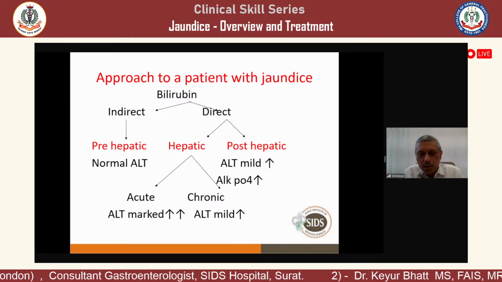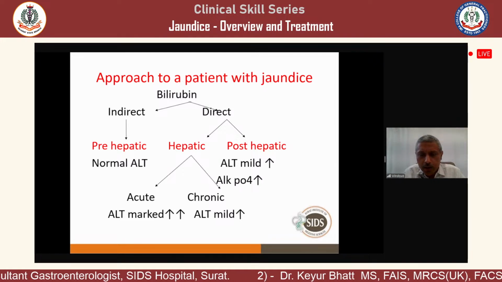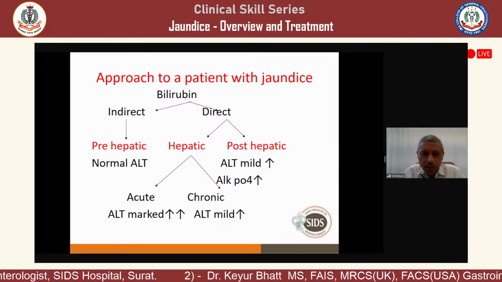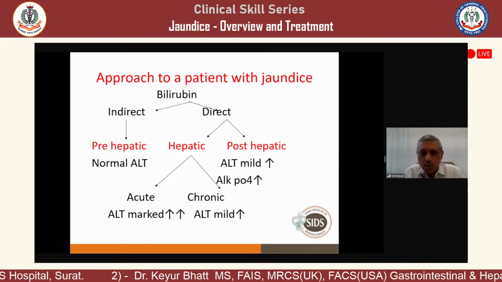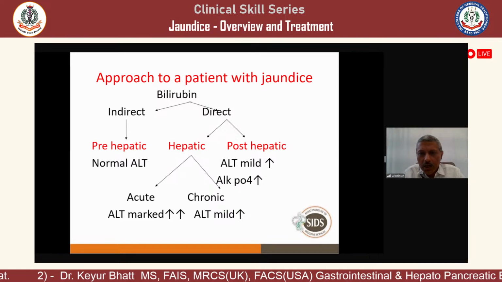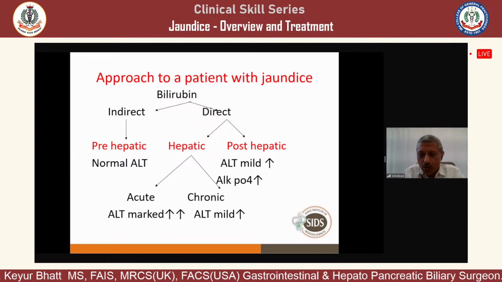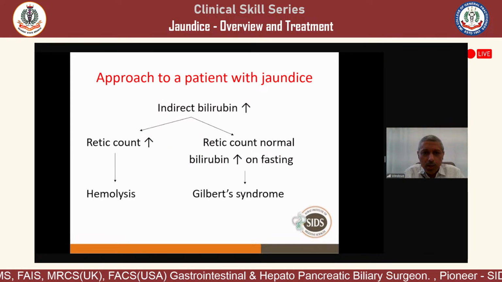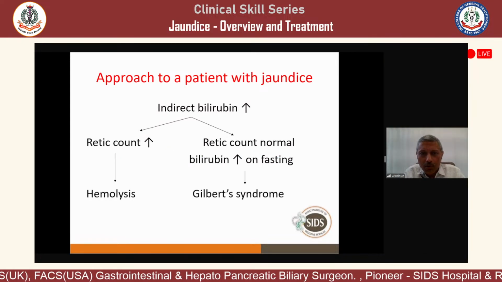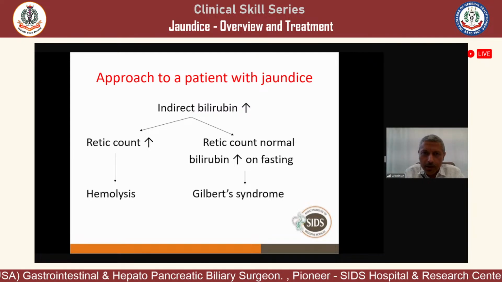If it is direct, then see whether it is a hepatic cause or a post-hepatic cause. If the hepatic cause is acute, ALT will be very high, in the thousands. In chronic, ALT will not be that high. In post-hepatic causes, again, ALT will not be that high. So again, as we discussed, retic count high means hemolysis; retic count normal, look for Gilbert.